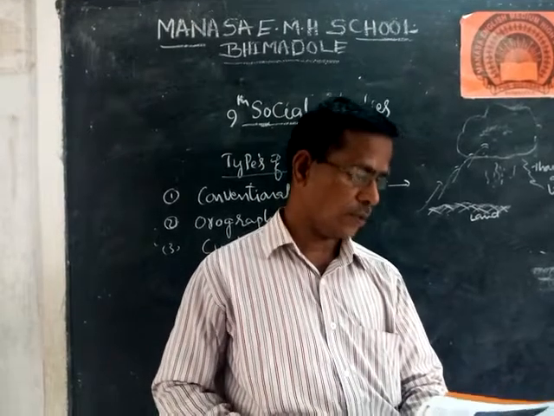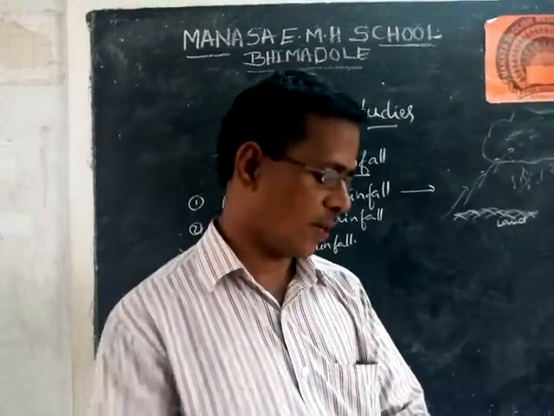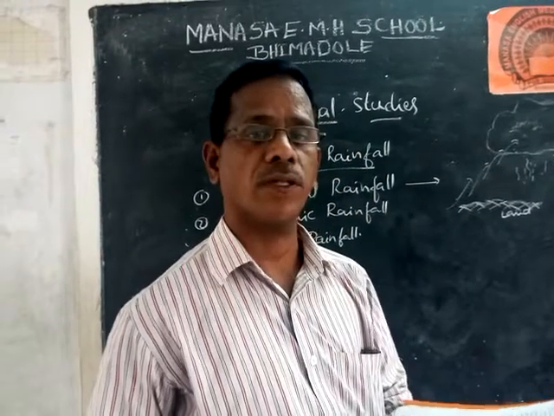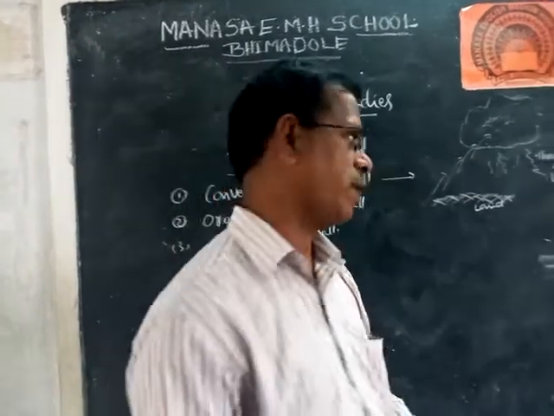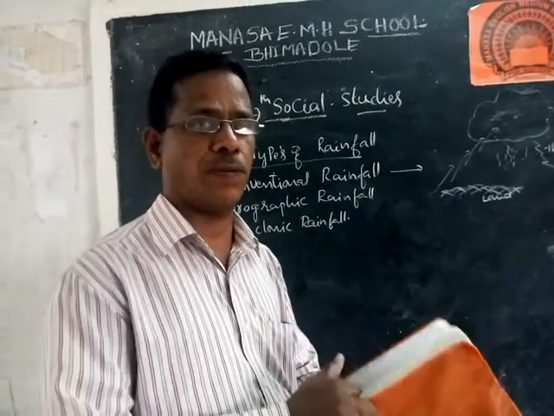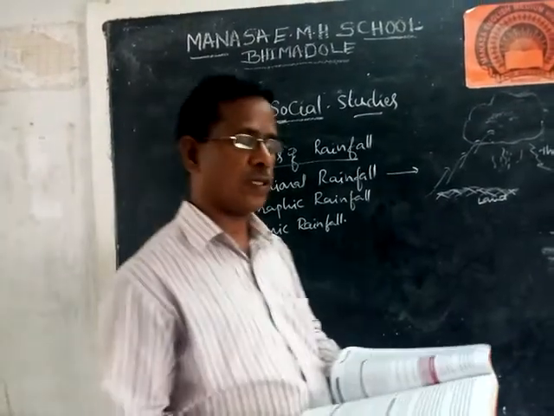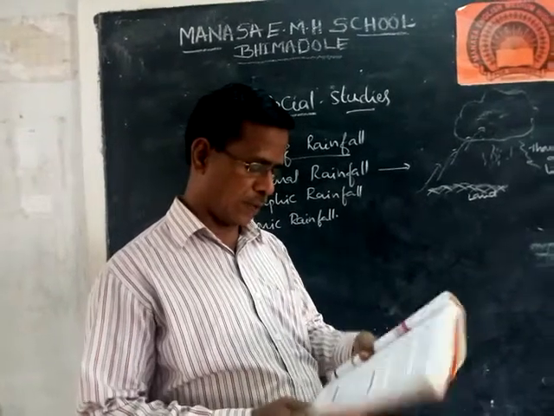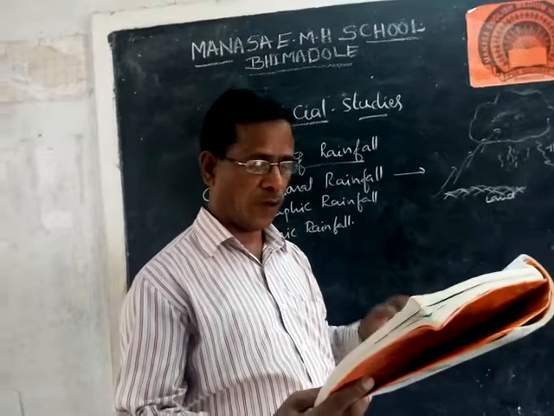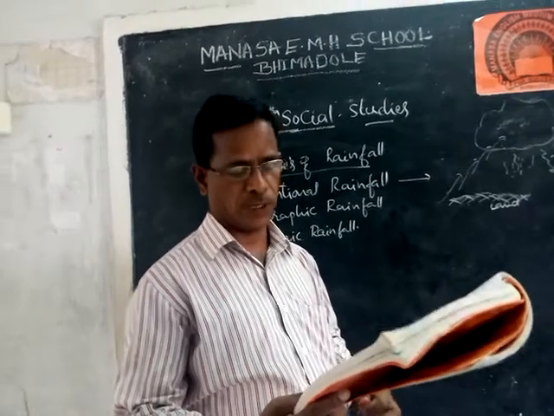Good morning students. Today we discuss types of rainfall, fourth lesson, page number 47 onwards. How many types of rainfall can we understand here? Three types of rainfall we can observe from the precipitations. Actually, a form of the precipitations was already discussed previously in this paragraph. Again, I repeat it for you once here. Rainfall is the most common form of precipitation.